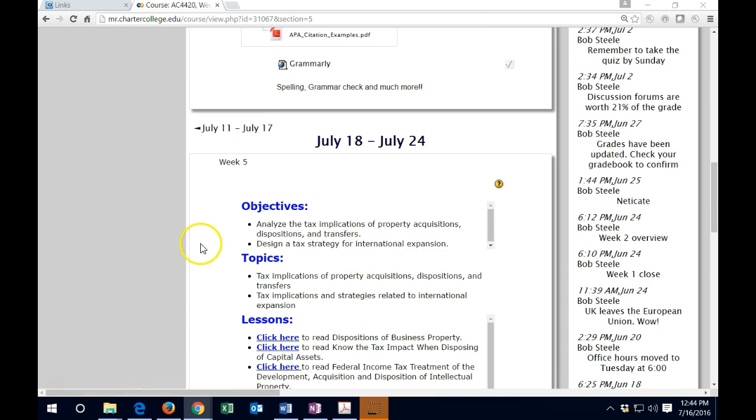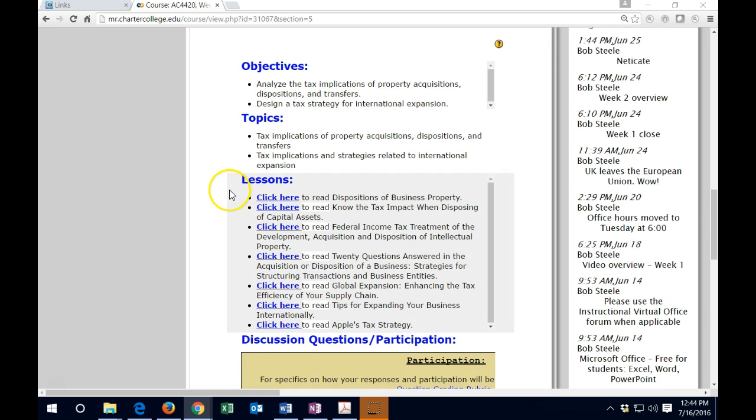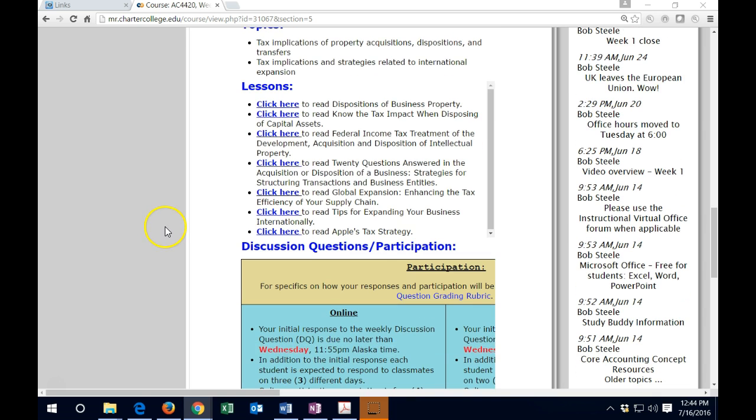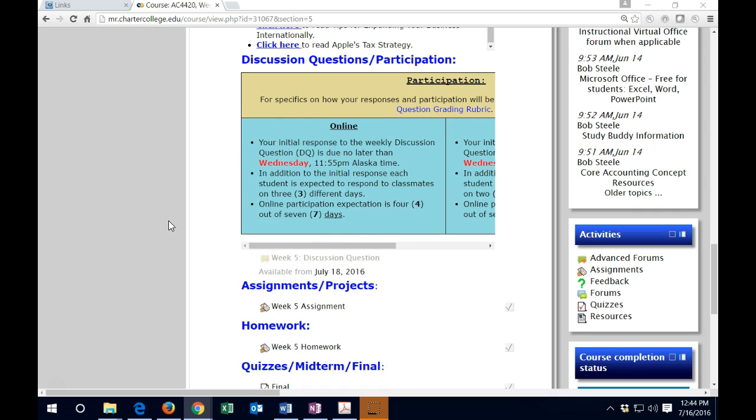Going to scroll down to the current week that we are in, the final week being week 5. We have the familiar layout with the objectives, the topics, and the lessons here. Topics include tax implications of property acquisitions, dispositions, and transfers. So remember, the book resources are going to be here. You want to click on these items and read through this information in order to get the information needed for the problems. Then everything from the discussion forums on down is what we will be doing for the week.